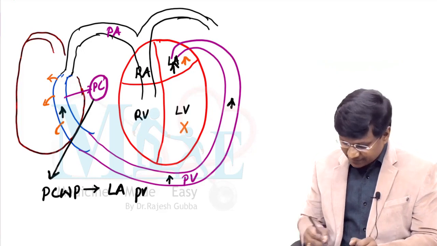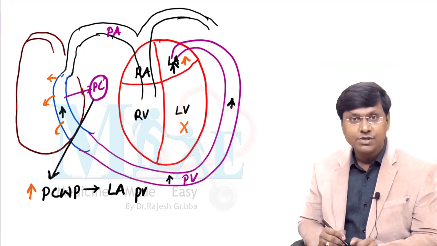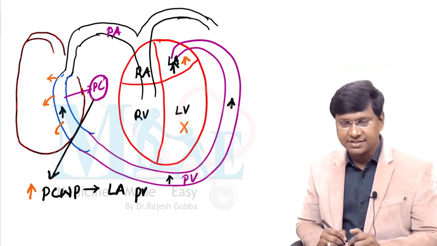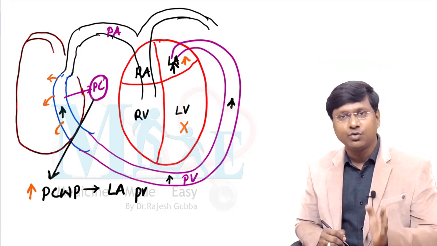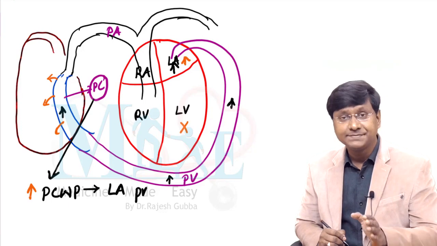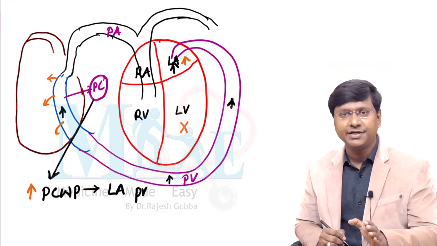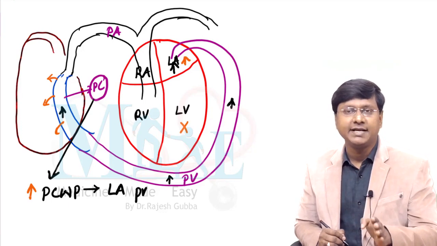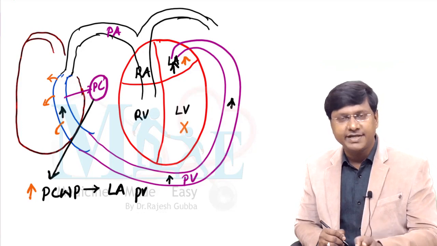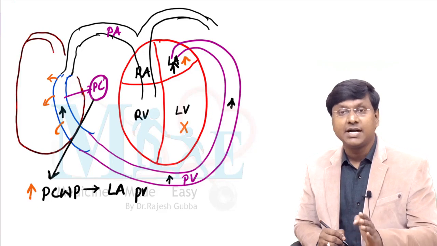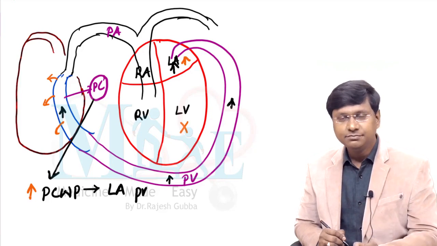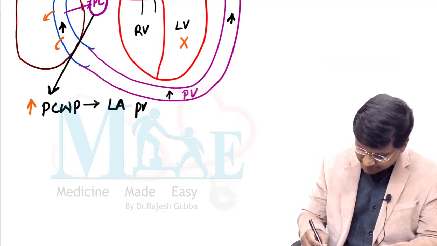There again the pulmonary capillary wedge pressure increases, and the fluid starts moving out from the pulmonary capillaries into the alveoli, resulting in pulmonary edema. If the individual is landing up in pulmonary edema because of an increase in pulmonary capillary wedge pressure, that is called cardiogenic pulmonary edema.